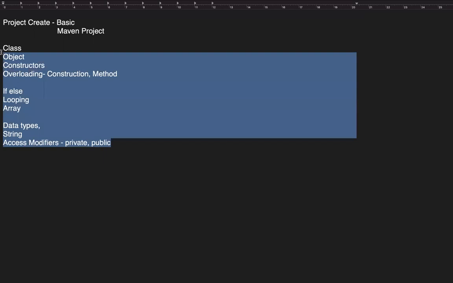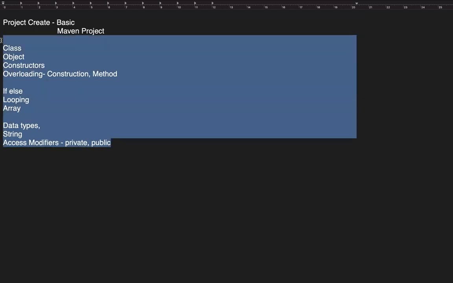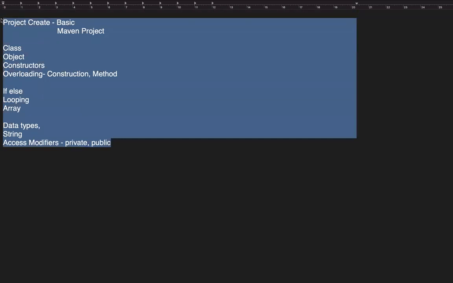And I'm assuming, and I really want you guys to complete these and practice this on your own local system. If any one of you has not done it so far, it's going to be tougher for you to understand the coming days' concepts.